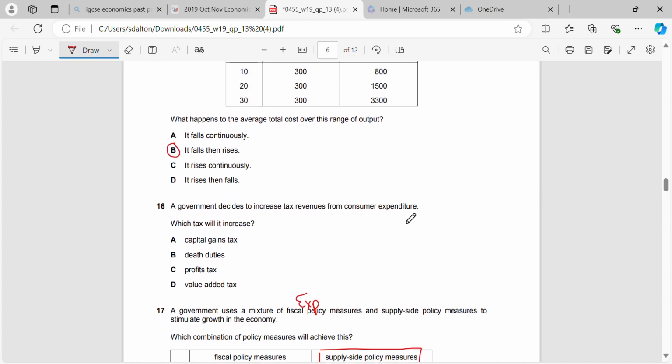Okay, 16. A government decides to increase tax revenues from consumer expenditure. What tax will it increase? So if we're increasing tax revenues from consumer expenditure, we're going to be taxing goods and services, which means that we're going to be using indirect taxes.